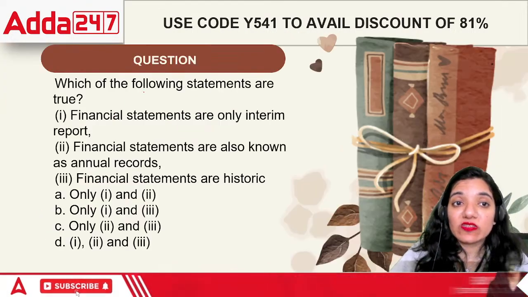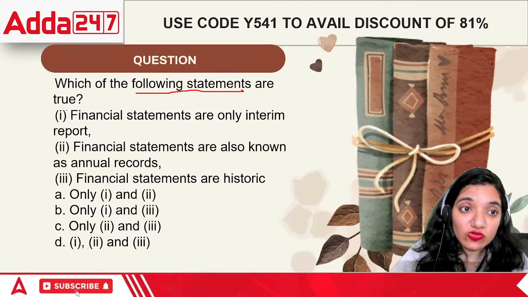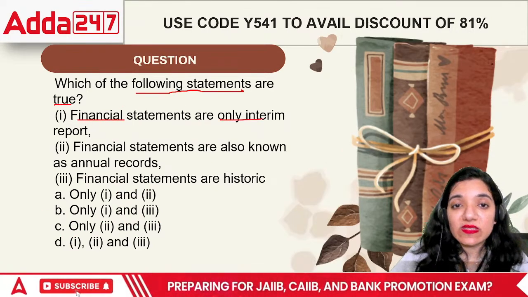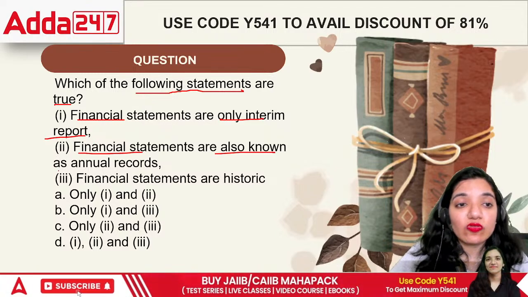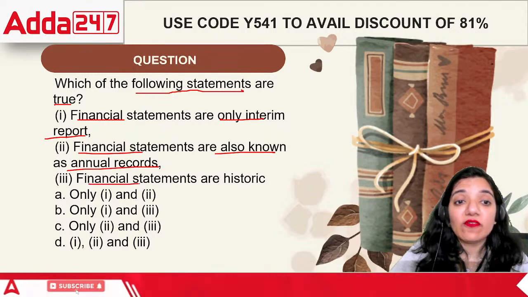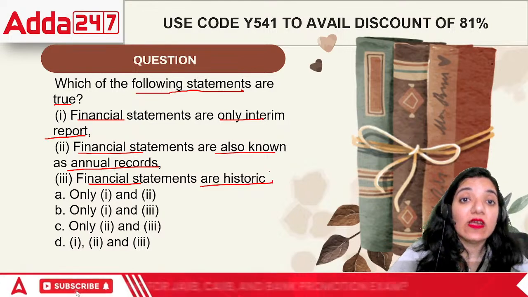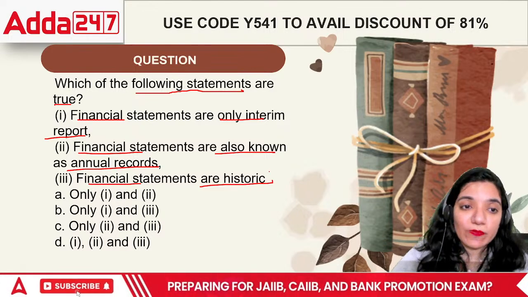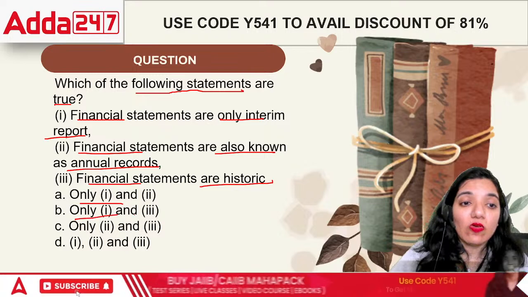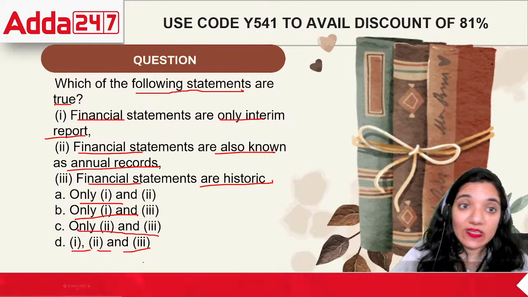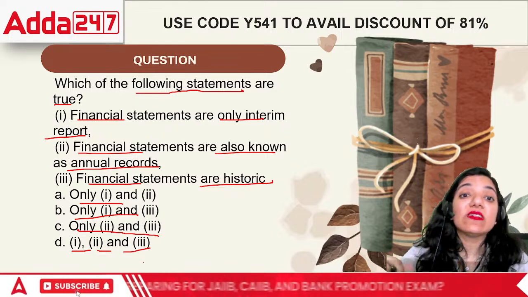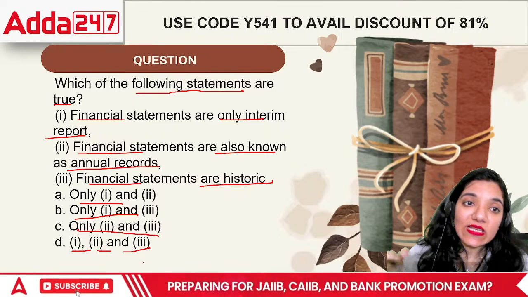Now, the next point is, which of the following statements are true? One, the financial statements are only interim report. Two, the financial statements are also known as annual records. Three, financial statements are historic. Among these, which is actually true? Only 1 and 2, only 1 and 3, only 2 and 3, or 1, 2 as well as 3. Which of them is actually correct?